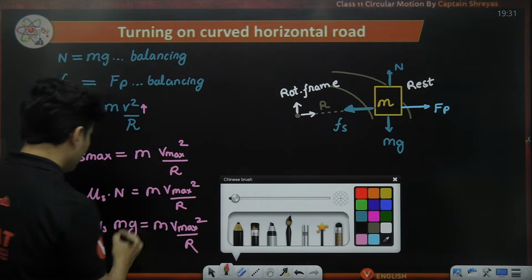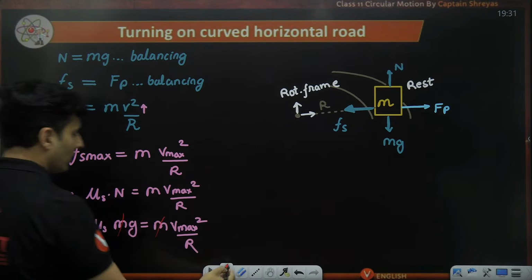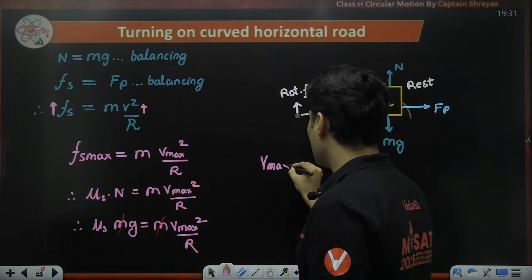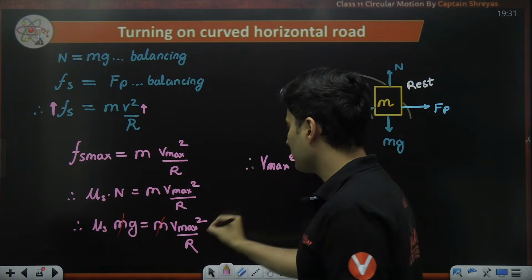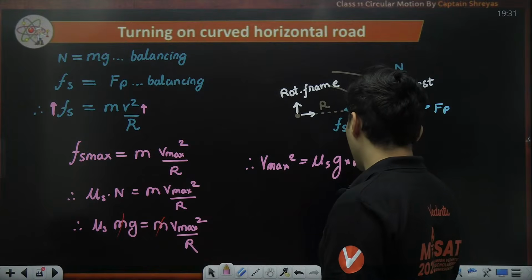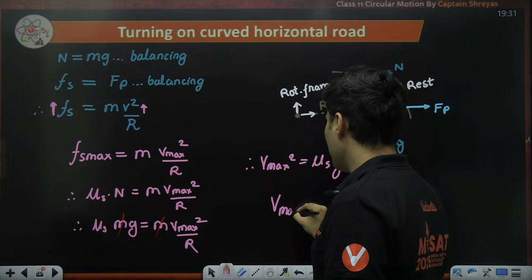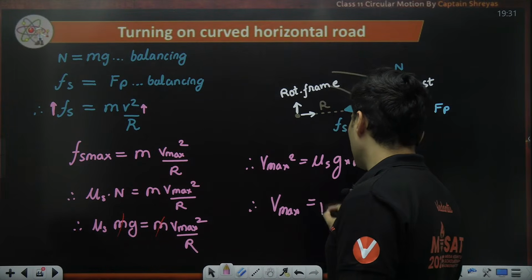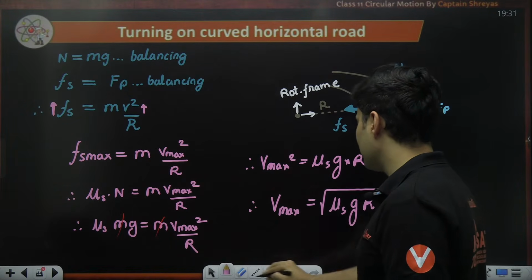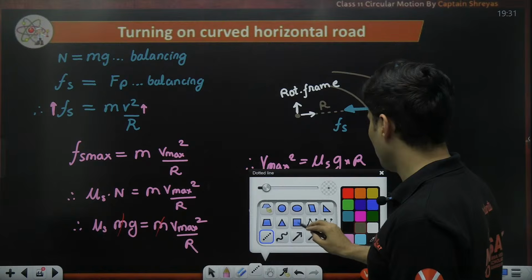As you can see, this mass and this mass just got cancelled, and we just got v max square. V max square is mu s g multiplied by r. Therefore, v max is root of mu g r.